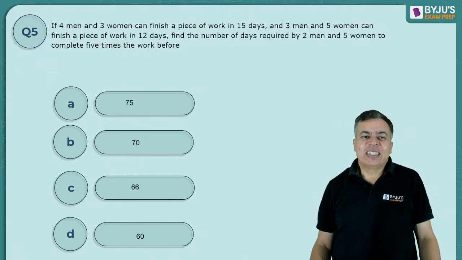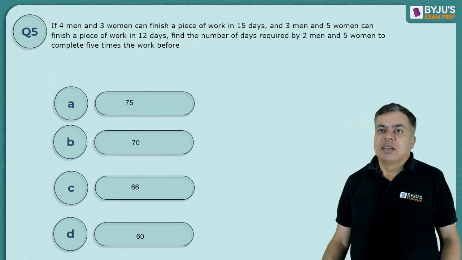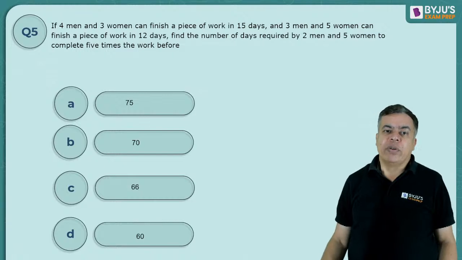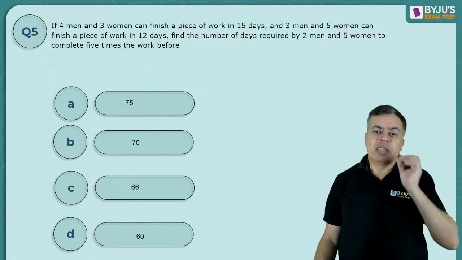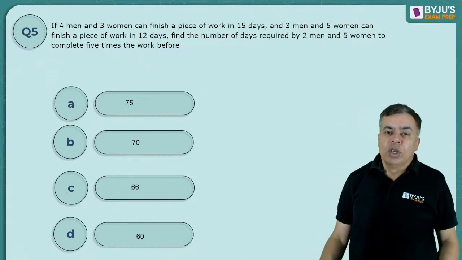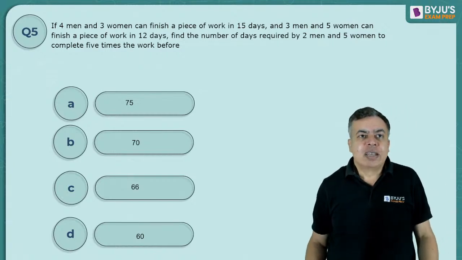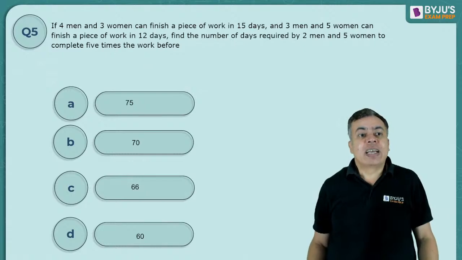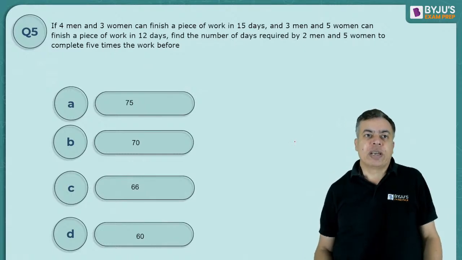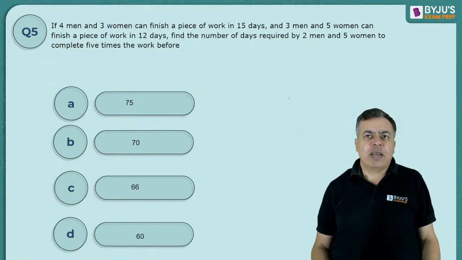Okay, next one is, if 4 men and 3 women can finish a piece of work in 15 days, and 3 men and 5 women can finish a piece of work in 12 days, find the number of days required by 2 men and 5 women. Okay. So one thing is, right, that the work is same. The work is same. So men to women efficiency ratio you can calculate. So first method is very simple, right?